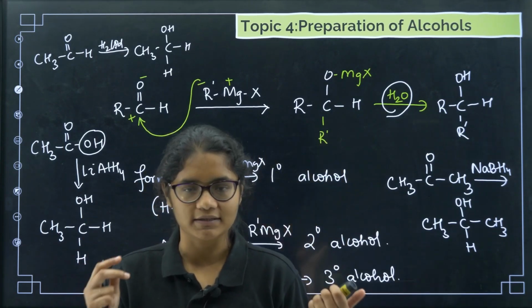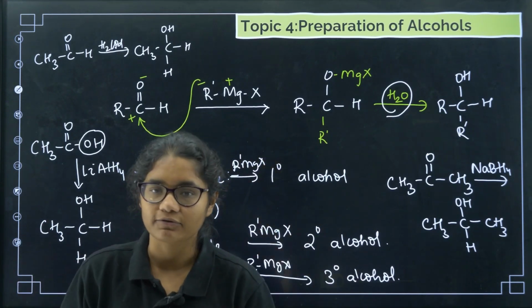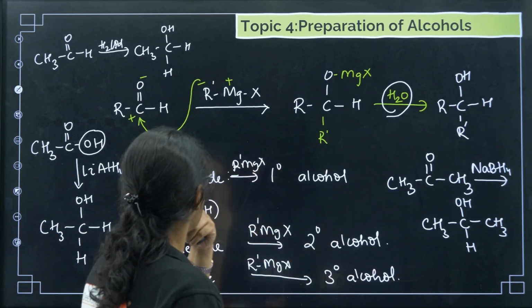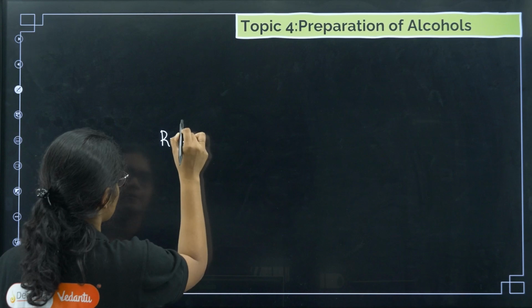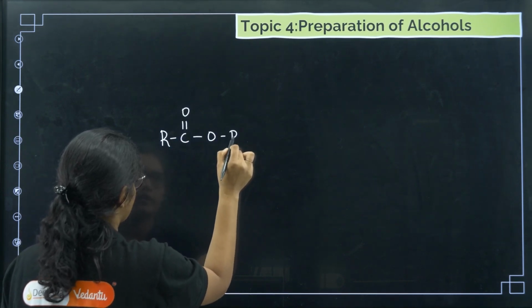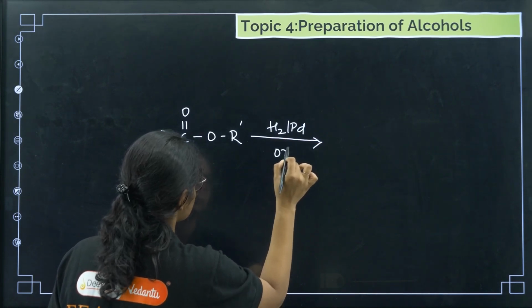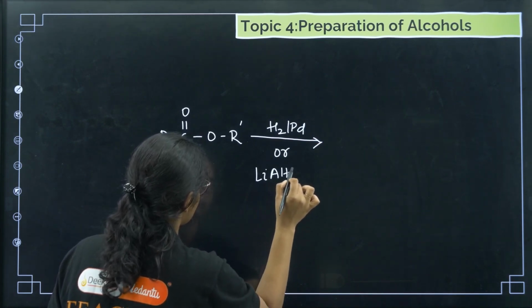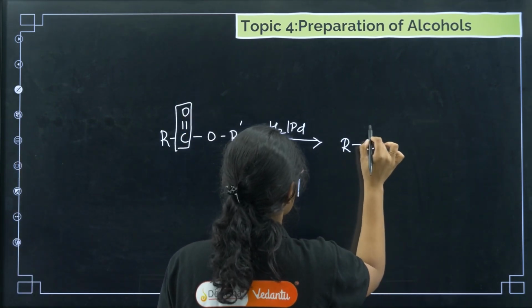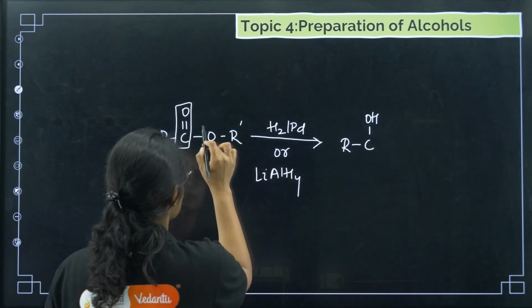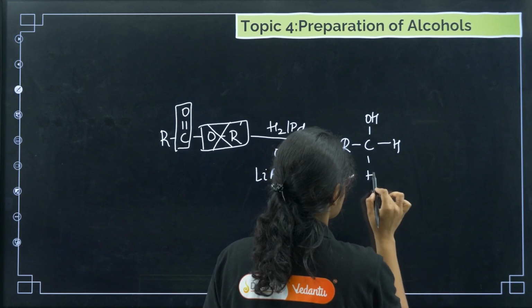From alkenes we have 2 methods, then we have aldehydes and ketones, you have 2 reagents, carboxylic acids and esters you have. Okay, with esters also we'll see one example now. First let me erase this part. For esters, if you see, we have suppose R dash, okay, and with esters you can use H2 palladium, or you can also use LiAlH4. So what will happen? This part will get you RCOH, okay, this part will not be there, this one you have to remove, and then just to balance you have to add 2 hydrogens.